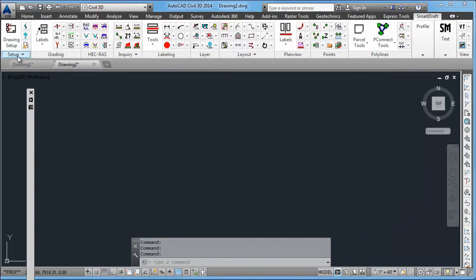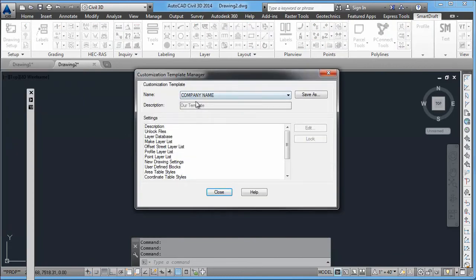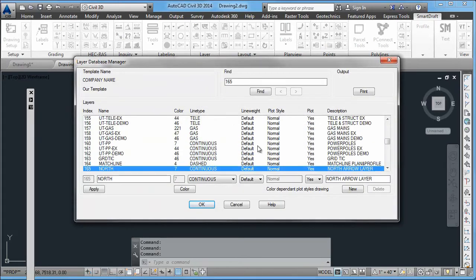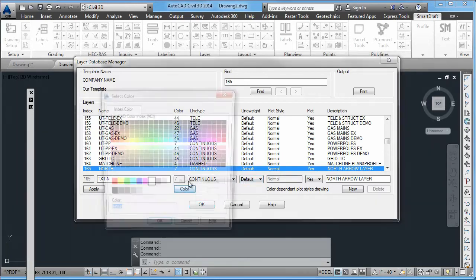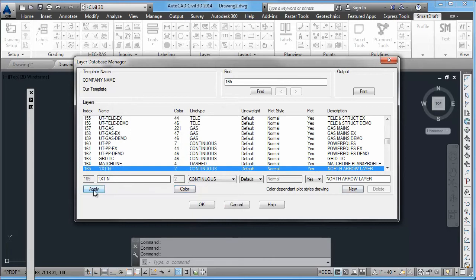So, first of all, let's go to the customization template, confirm that we're on company name, go to layer database, edit it, type in 165, change it to text-n and color yellow. Apply those changes. It's very important to do that so that it actually shows text-n in this list of the dialog box. Accept those changes by saying OK.